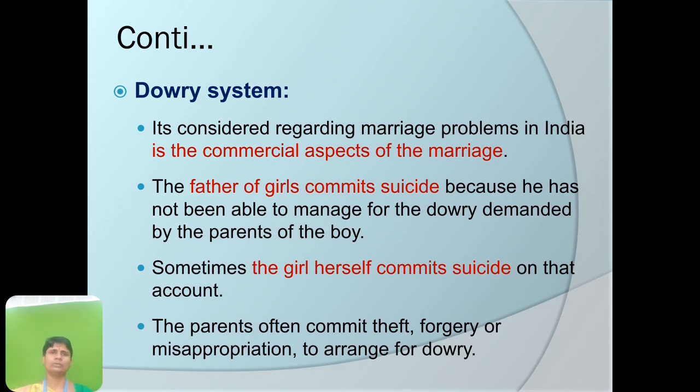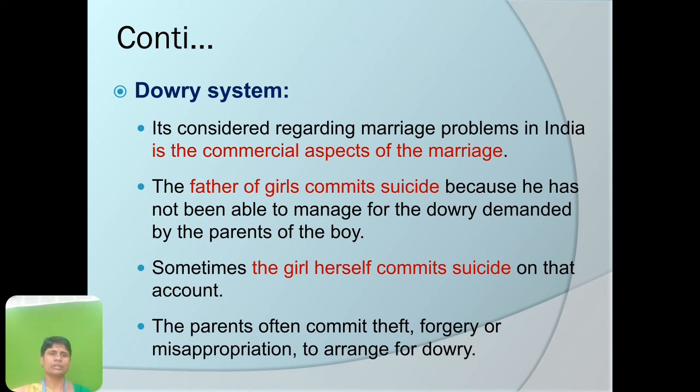The next problem with marriage, especially in India, is dowry. Dowry is considered the commercial aspect of marriage. The father of the girl commits suicide when the pressure on the family is more; they are prone to commit such suicides, either from the bride's side or the bride herself.